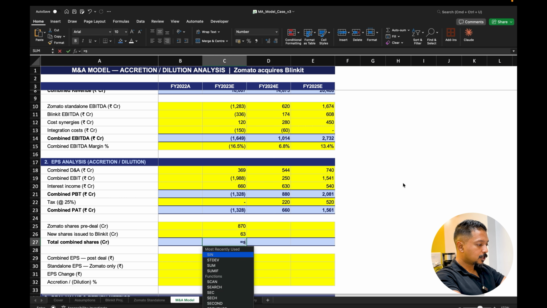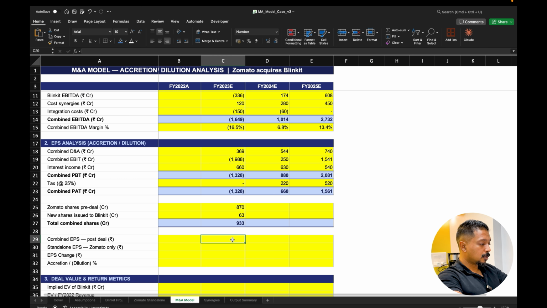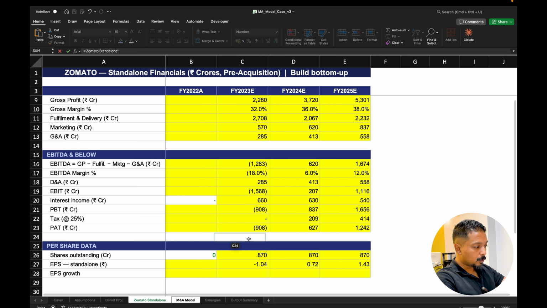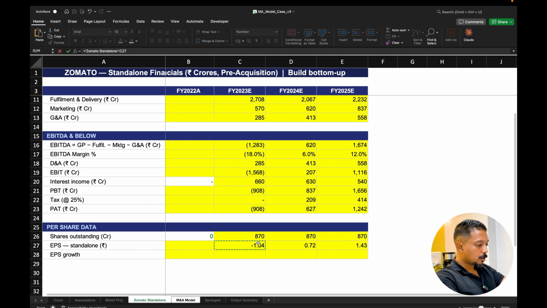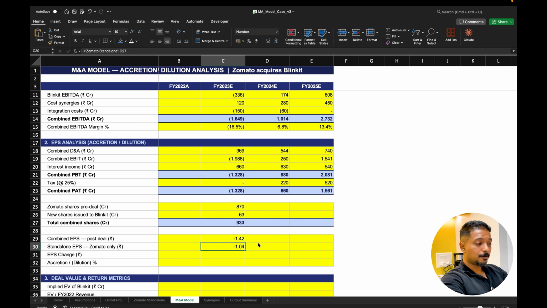So total shares now become 933, which means the combined EPS post deal is going to be PAT divided by the total common shares. And if we just look at Zomato standalone, that was somewhere around negative 1.04. So in the first year post acquisition, it looks like things have become even worse as per the projection model, right?